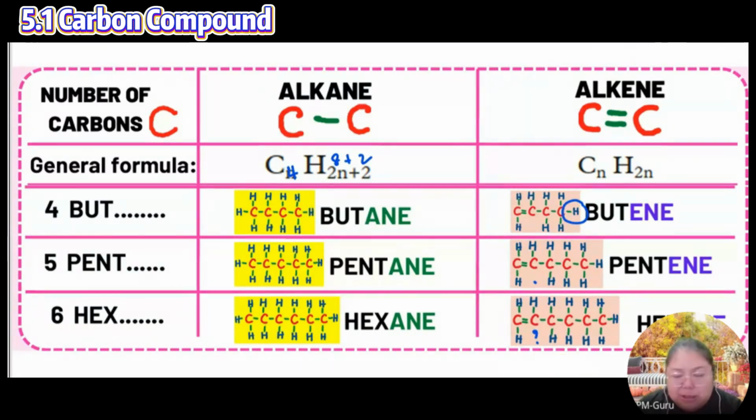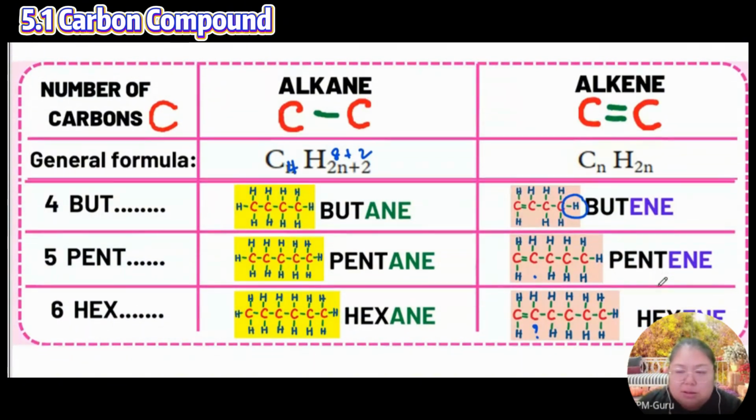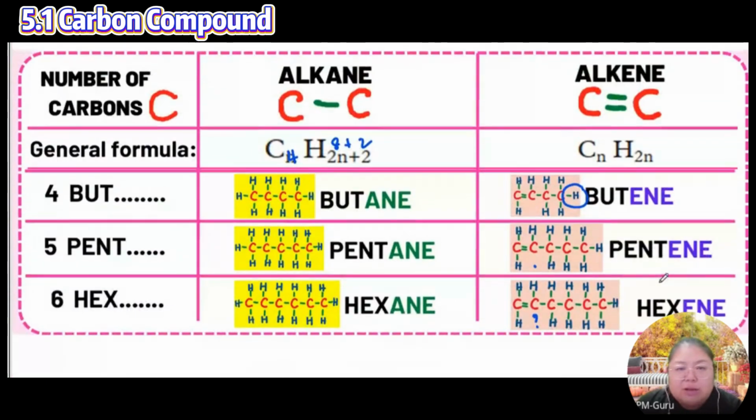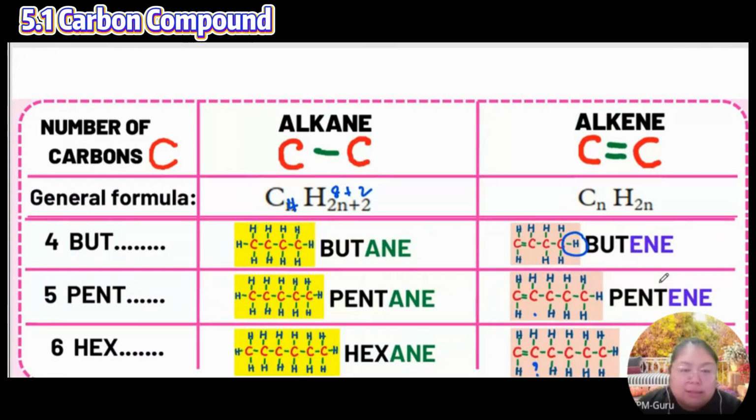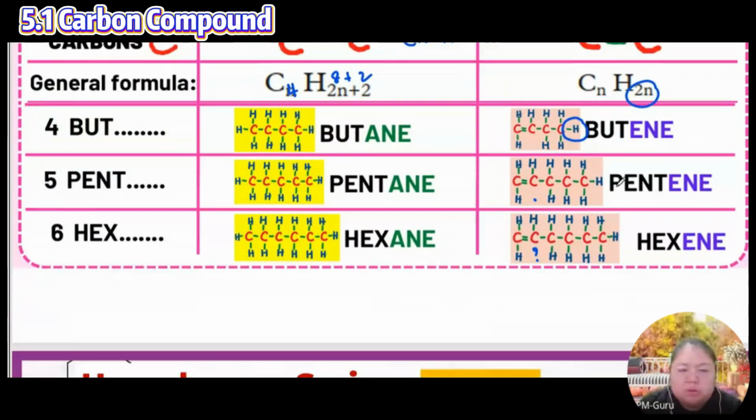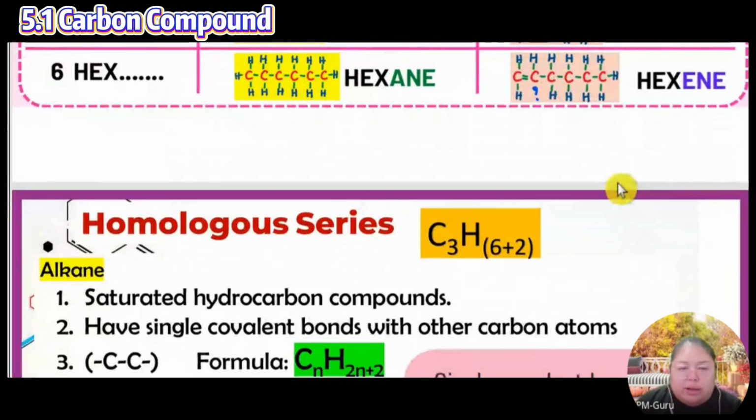This is the chemistry that I learned about this. Just let you know, alkane and alkene are different. One has a single bond, the other a double bond. Then you must know the formula. Alkane is CnH2n+2. This one, the alkene, is only 2n, no plus 2. Okay, let's see this one.